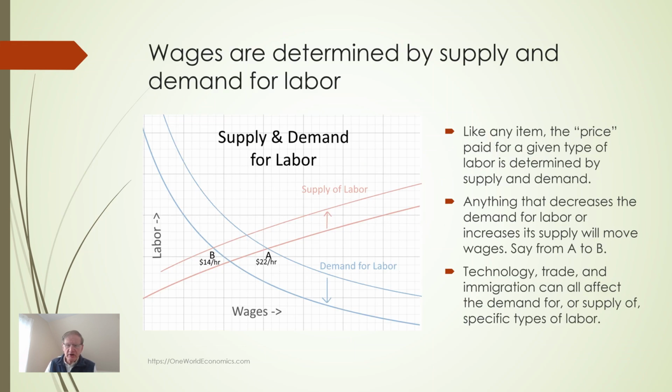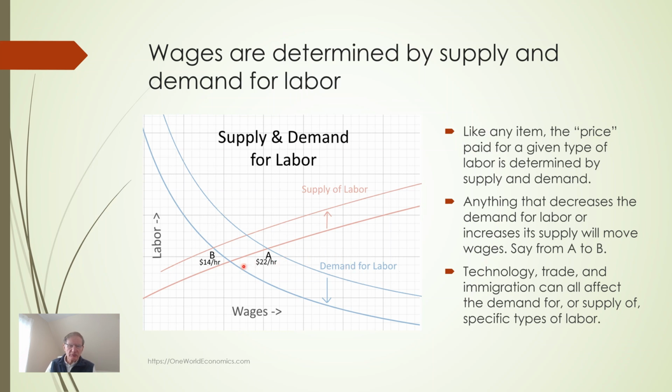Wages in a market economy are determined by the demand for and supply of specific types of labor. For example, after a hurricane, the demand for roofers goes way up, and experienced roofers can charge more. This chart shows the demand for labor, let's say for a factory, as the blue line. So this is a factory owner. As wages go up, he's going to want to employ less labor. And he's going to use things like automation and so on to try to reduce his demand for labor because it becomes cost effective to do so as wages go up.